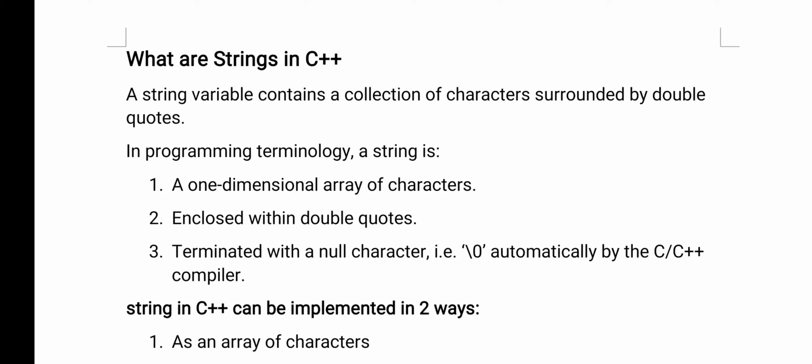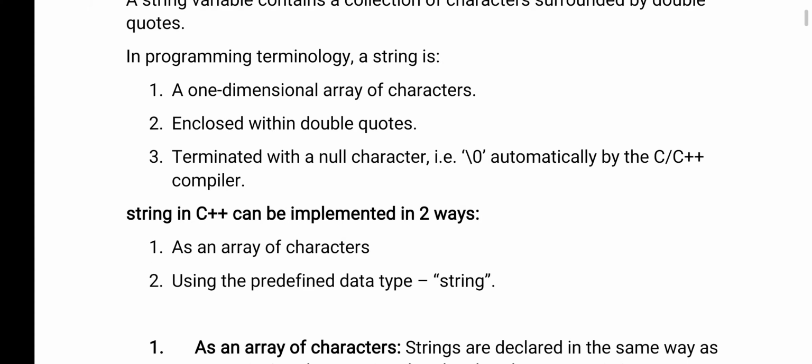It is like any other variable, but here, instead of an integer, float, or char, you have a number of characters, and all those characters are enclosed by double quotes. When you are storing a string inside a variable, whatever string you are storing should be surrounded by double quotes.